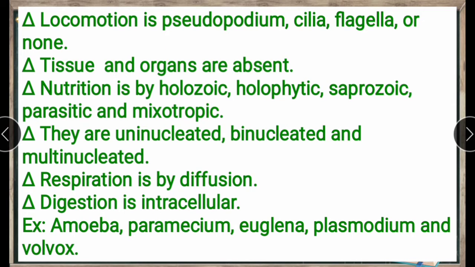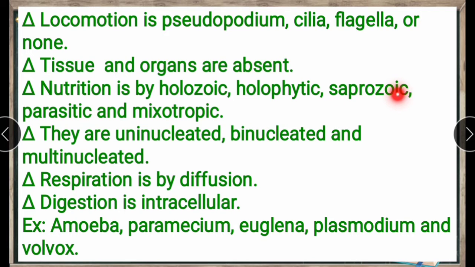Some organisms feed on solid food particles, and this type we call holozoic. Next, holophytic. What is meant by holophytic? It is able to synthesize complex organic compounds by photosynthesis.